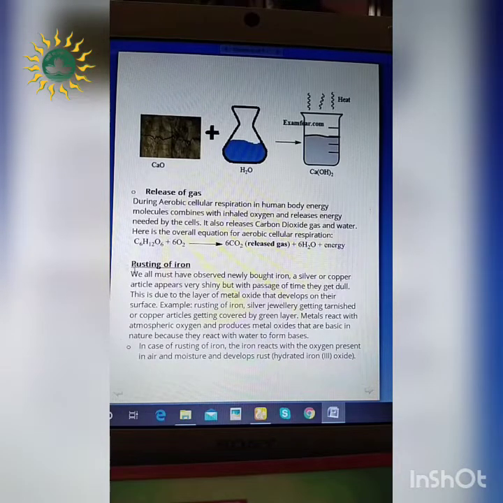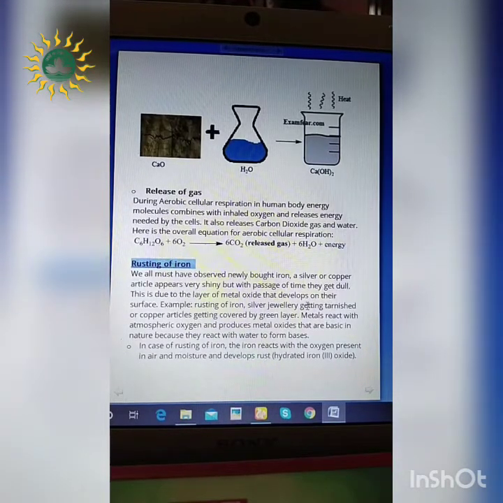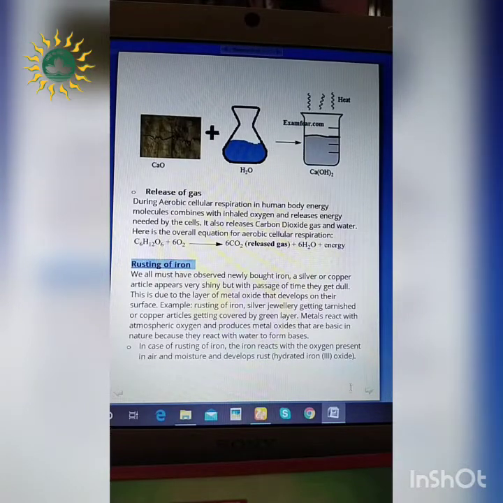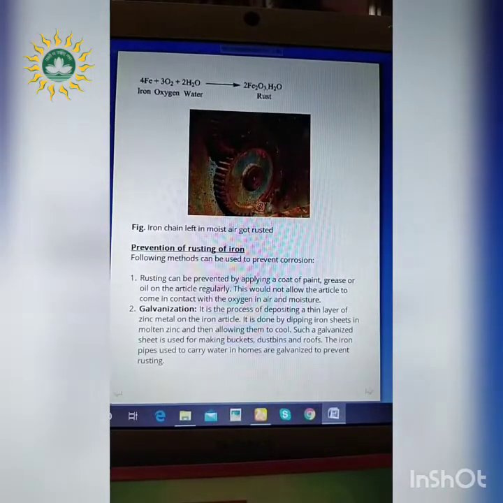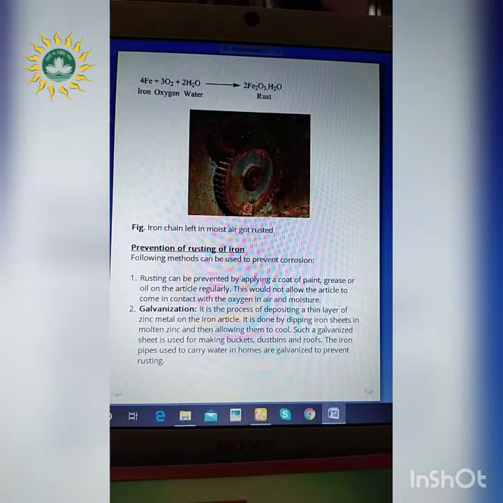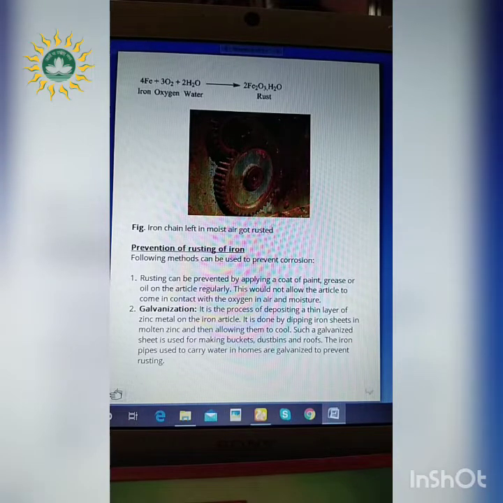Next, another example we will take into consideration specifically, that is rusting of iron. Now, all of you must have seen the process of rusting, right? You can see that this type of change is seen in several ways, right? So what is that?